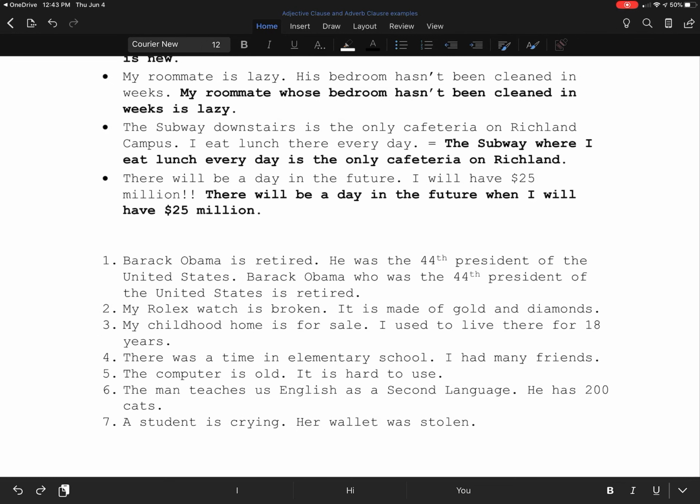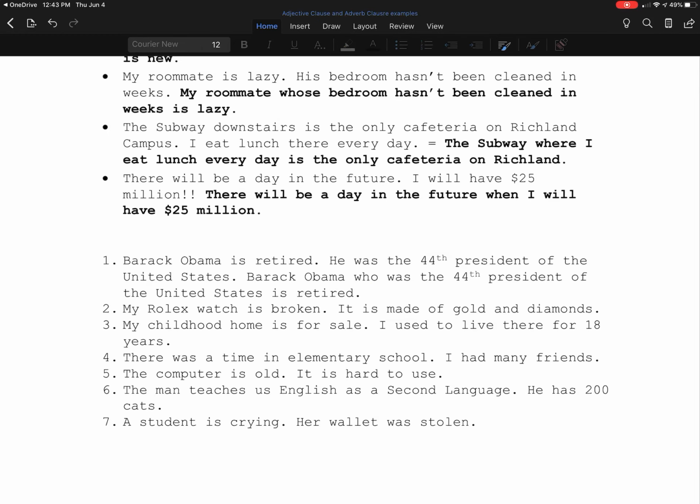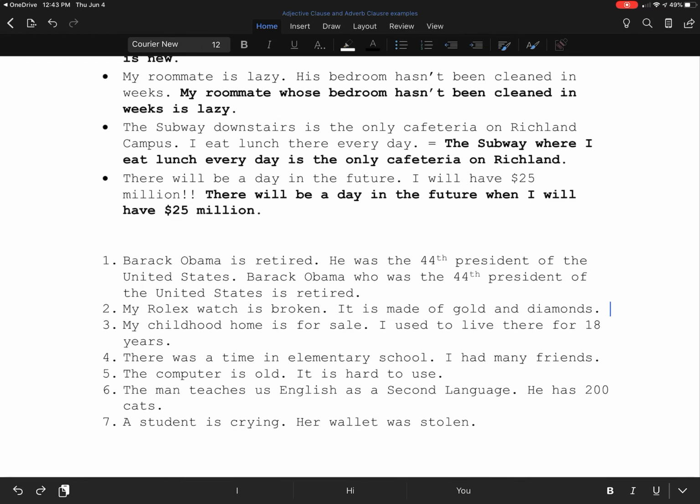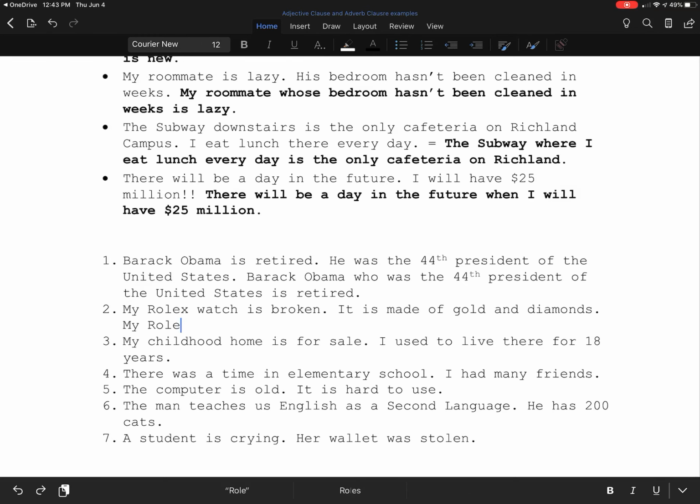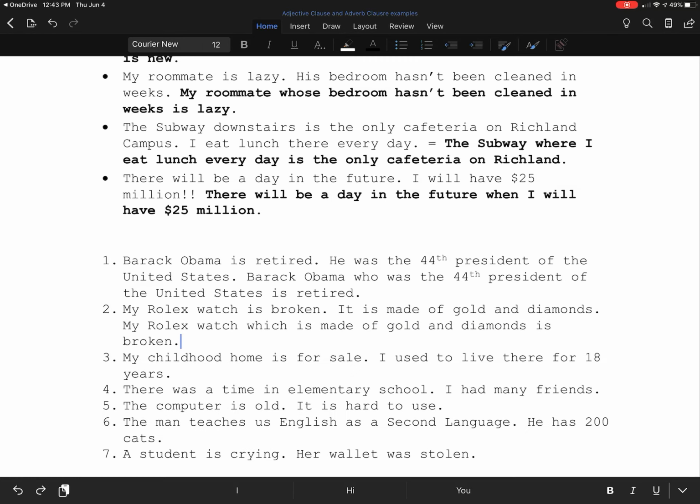This next sentence says, my Rolex watch is broken. It is made of gold and diamonds. Here I have my Rolex, which is a thing, and it. So because this is a thing, we need to use which. My Rolex watch, which is made of gold and diamonds, is broken.